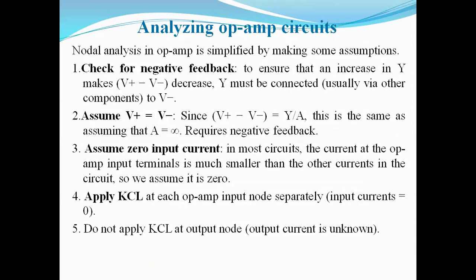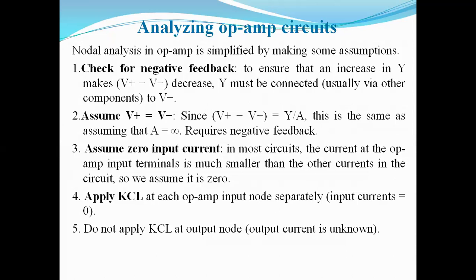To analyze these type of circuits, we first check for negative feedback to ensure that an increase in the output makes the inverting and non-inverting terminals difference decrease, and the output is connected to the inverting terminal. Next, we assume that the inverting and non-inverting voltages are equal. Why? Because the gain is considered as ideal, so it requires a negative feedback.